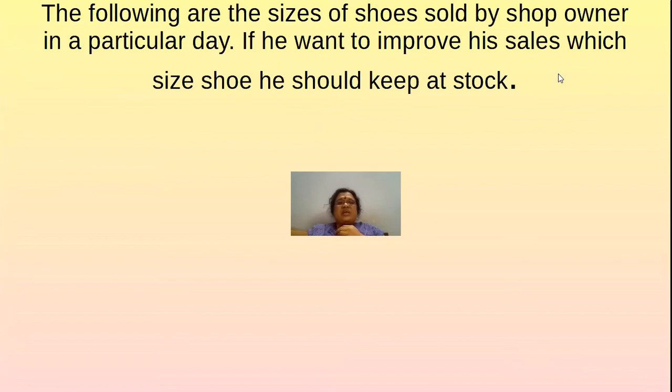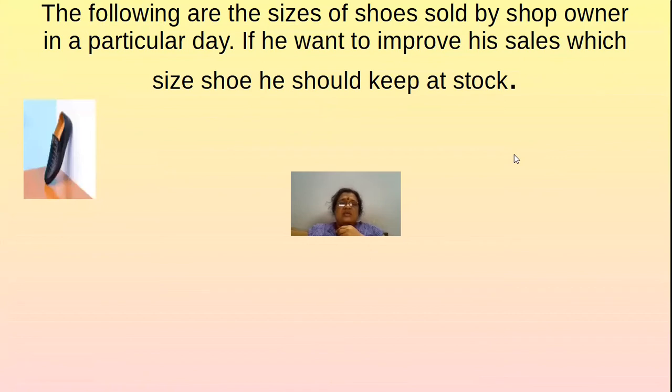One more problem we'll see. The following are the sizes of the shoes sold by a shop owner on a particular day. If he wants to improve his sales, which size shoe should he keep in stock? This person sells shoes in a shop. So most of the people, which size do they prefer? That size of shoe he will keep in his shop as stock.